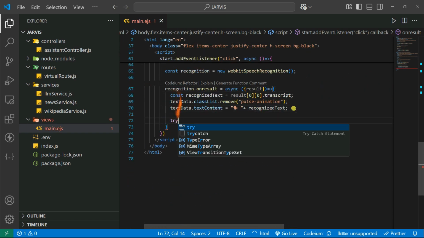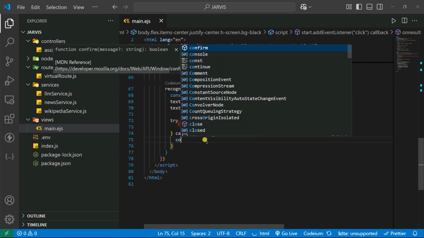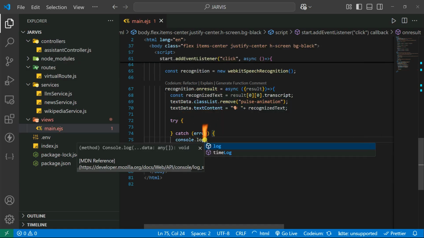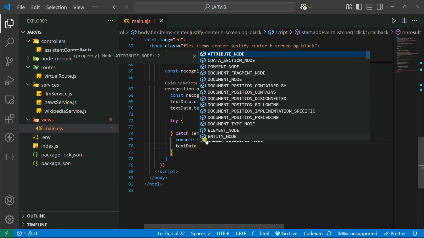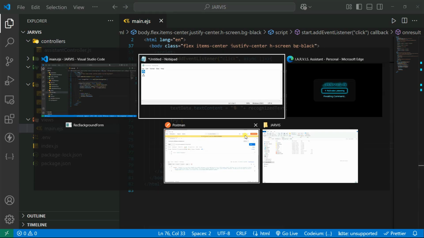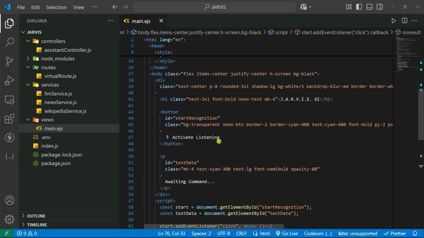So for that, you create the try and catch block. In the catch block, we're simply going to console.error. So let's say console, okay, not console.error actually, console.log, and you simply give it the error, and then you set the text data. So let's say text data dot text content, so that you can also see inside your text content. I mean this content, if I'm talking about this awaiting command. Okay, this is the text data command that you can see we actually added here.